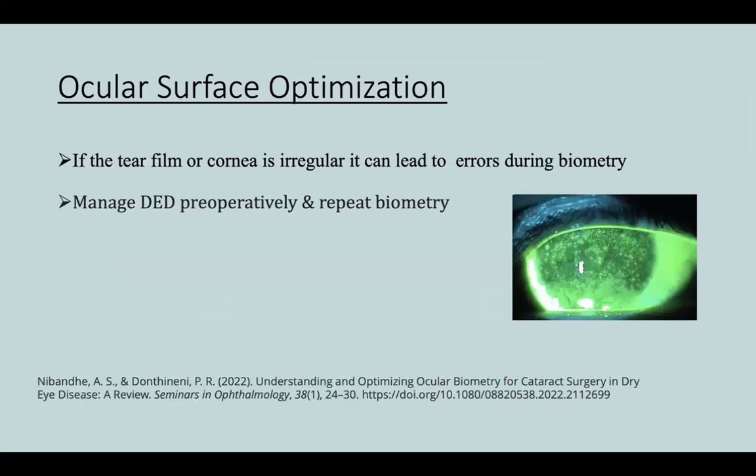Before we go into biometry, we need to think about the ocular surface, because as we can see from the picture, look at the cornea. If we do a biometry on this cornea, there will be an error. So we need to treat this patient, then go for the biometry. This we always have to keep in mind.